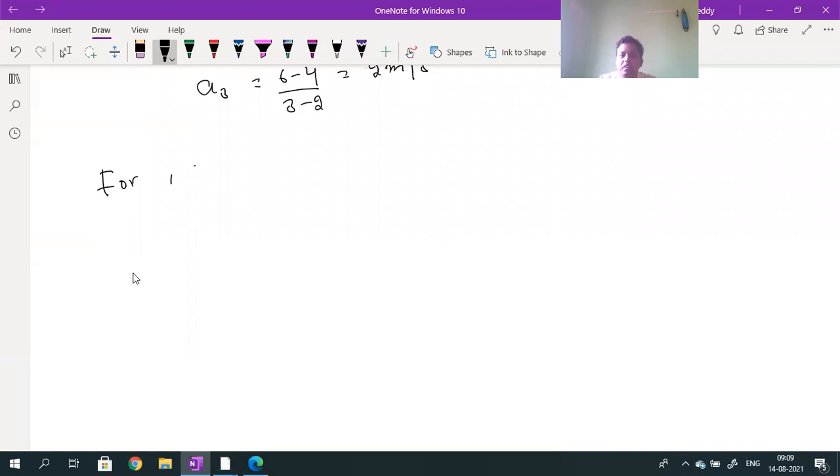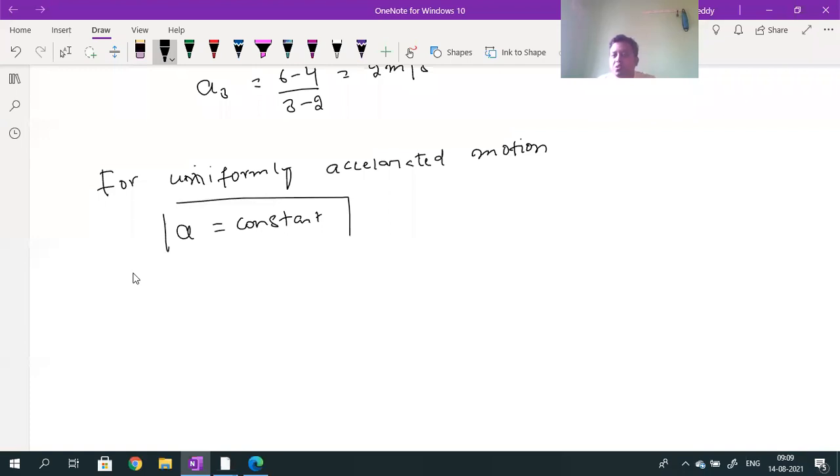For uniformly accelerated motion. From my side, voice is clear only. For uniformly accelerated motion, the A value will be constant. Acceleration will remain constant. Then it is called uniformly accelerated motion.